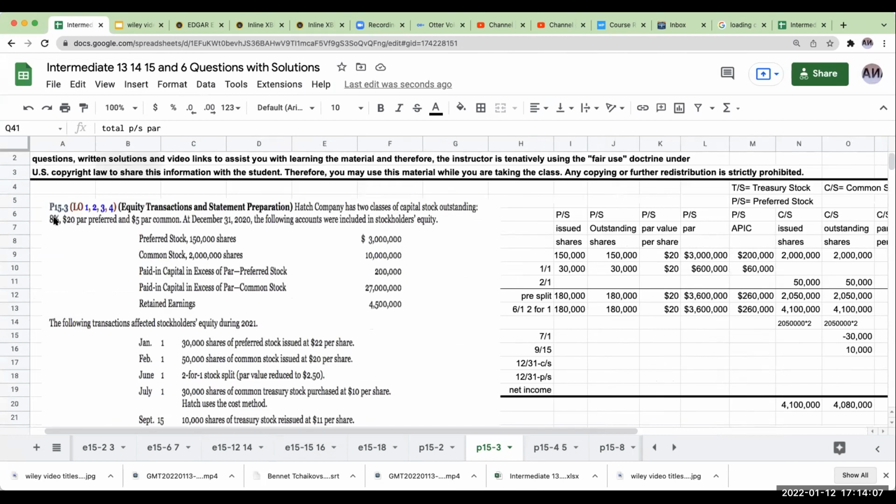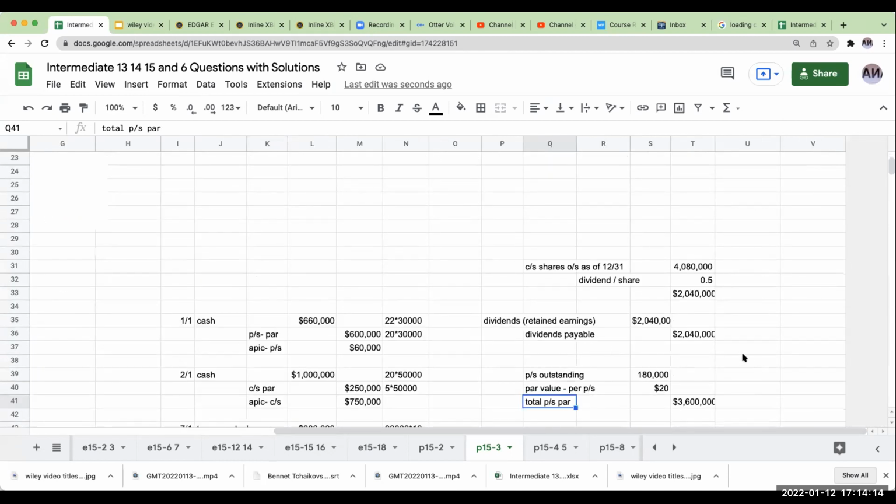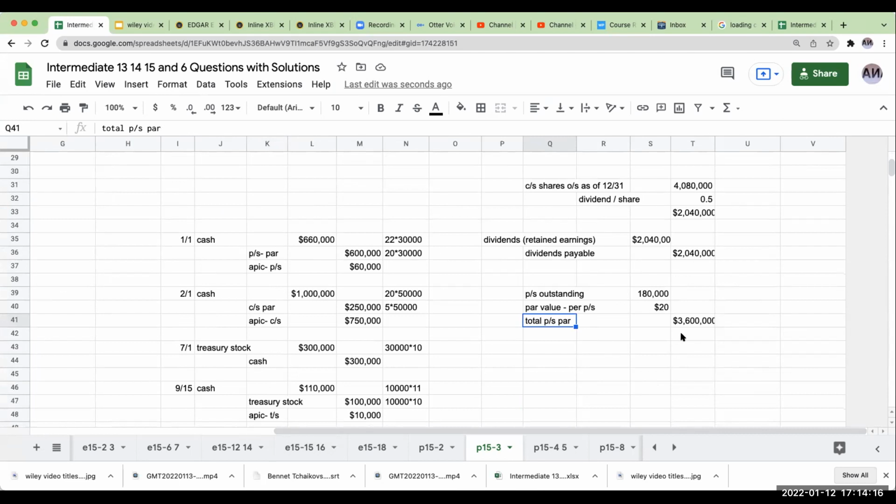When I'm doing my preferred dividend, I'm going to base this on the value of the preferred stock at par, at 8%. I don't care about the additional paid in capital preferred stock. It's contractual right over here. So my preferred dividend is going to be $288,000. So right over here, I'm going to have preferred dividends.